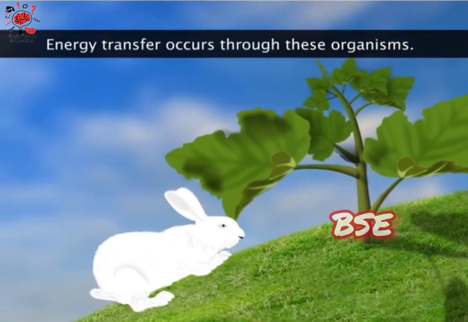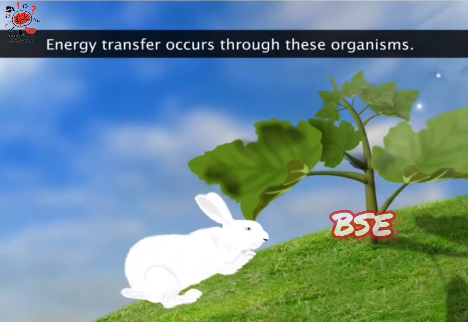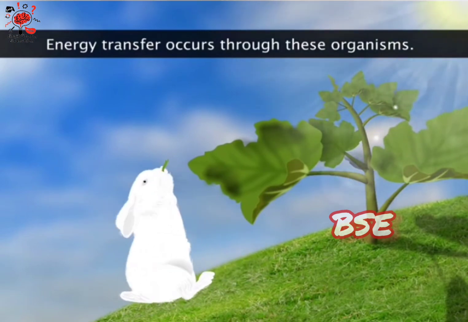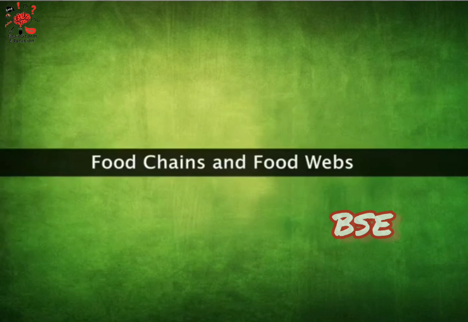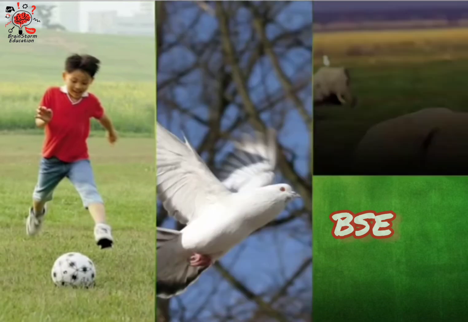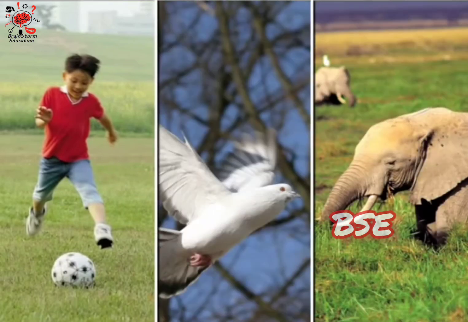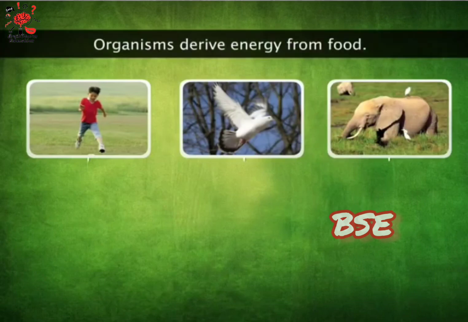Energy transfer is one important process that occurs through these organisms. Let us find out more about it. Every living organism within the ecosystem needs energy to survive. They derive this from food.